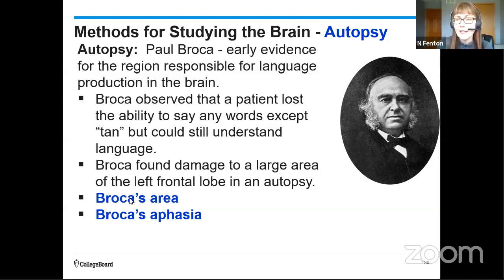So this is an area that's in the left frontal lobe. It's kind of near the motor cortex. And a person with Broca's aphasia, if this was damaged, right, would struggle to produce or speak words, but they would potentially be able to understand language.